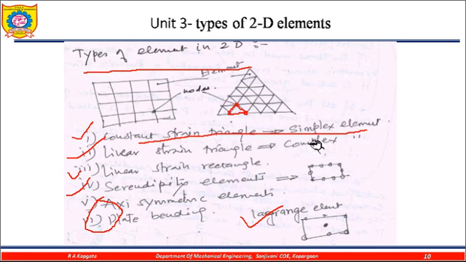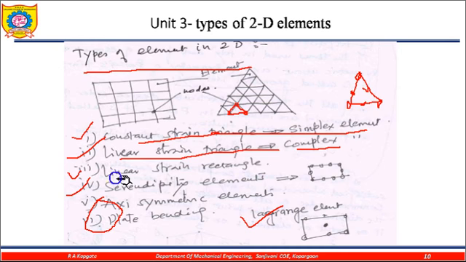If the nodes are available at the corners, then that is my constant strain triangle. But when I increase the number of nodes in between, then that is called the linear strain triangle. That is the complex one.